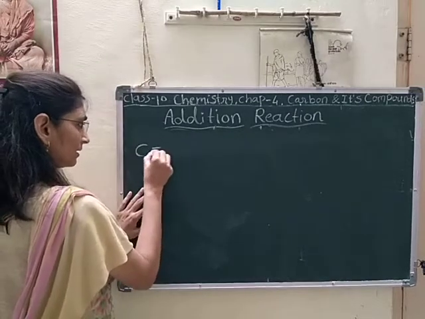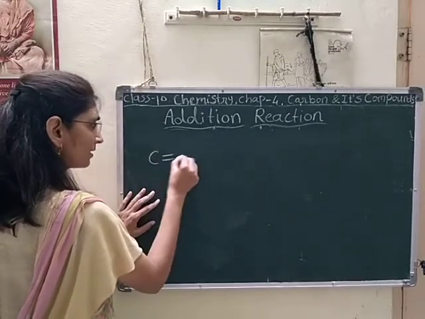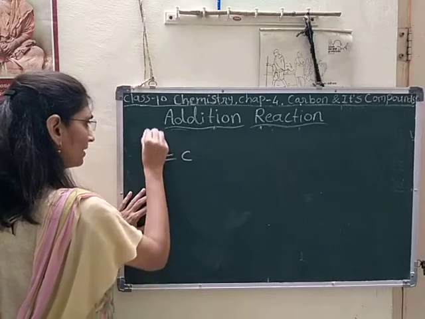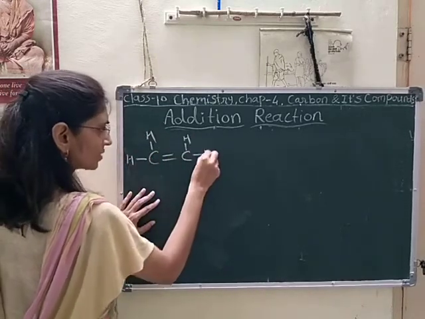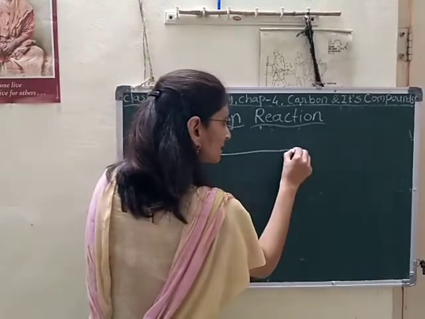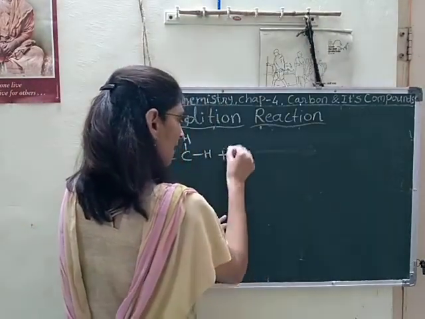Suppose this is ethene. I will again write that reaction. Here H, here H, and only in the presence of a catalyst can we add the hydrogen.